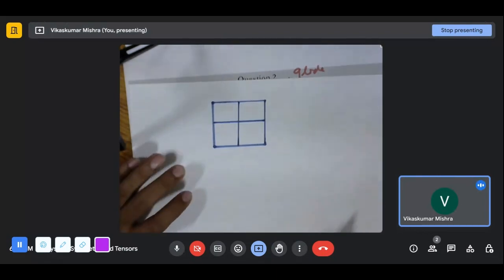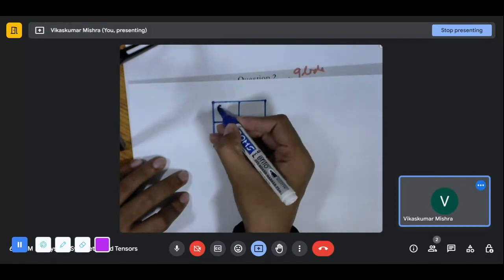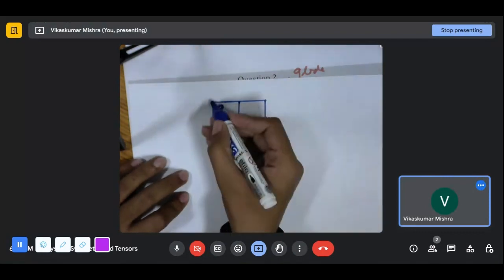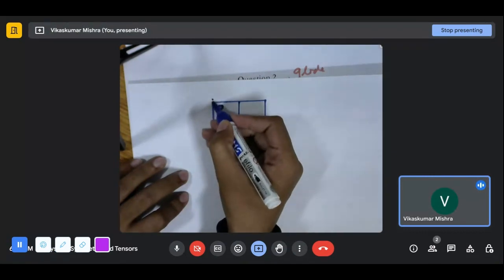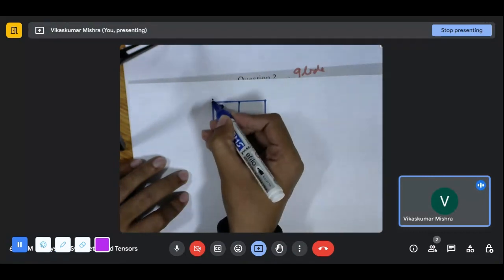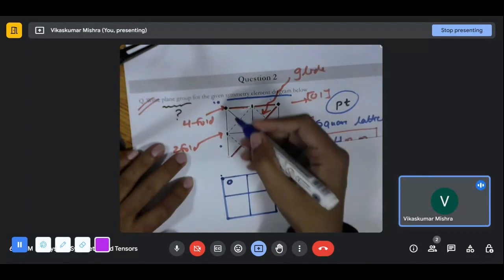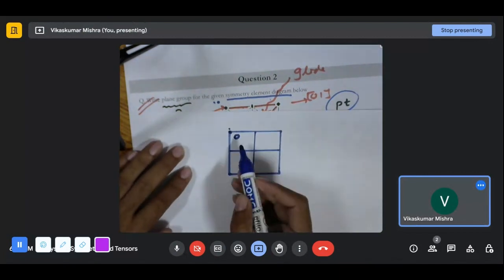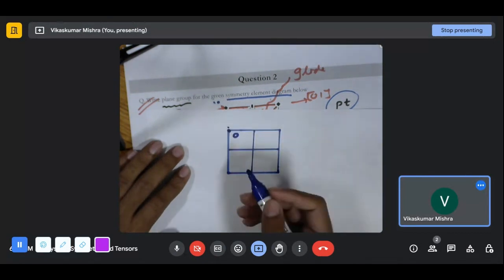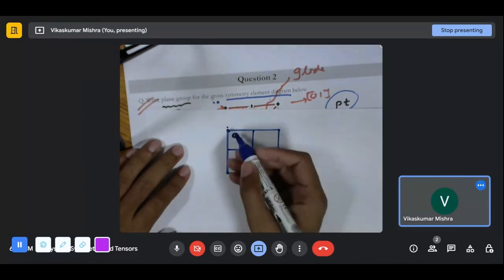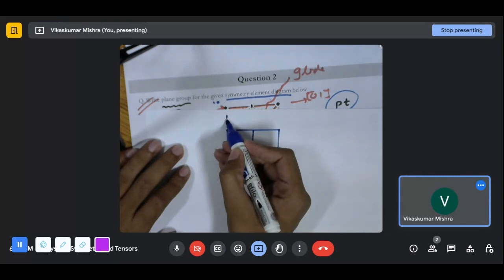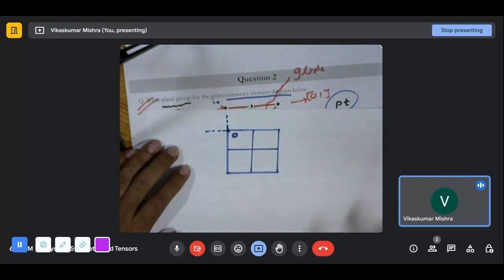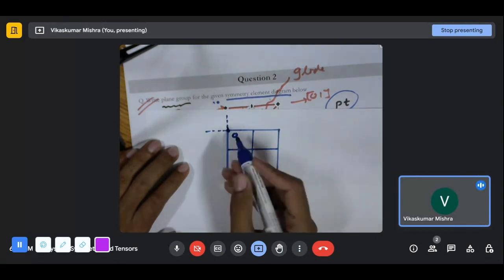Okay, let's start with the first point. This is our first point. We know that here we have the fourfold rotation associated with this particular point. What will this do? This is going to rotate it by 90 degrees.